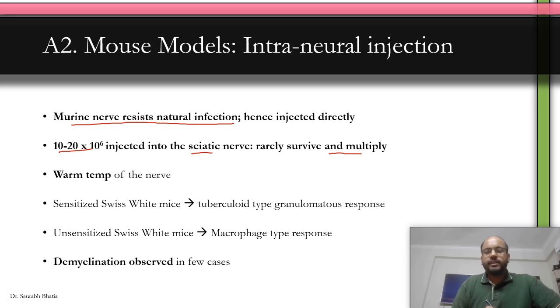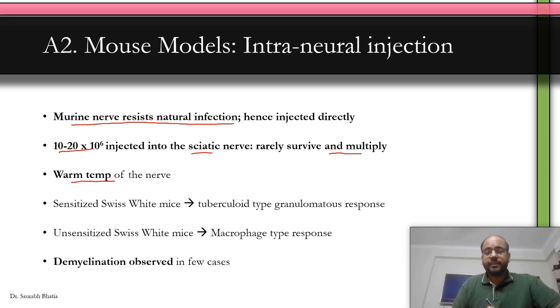We know that nerves of mice have a warm temperature, and we know that M. leprae requires a cooler temperature, and because of that, the multiplication is restricted. So that is why inoculating and multiplying M. leprae in the nerve tissue of mice is difficult.